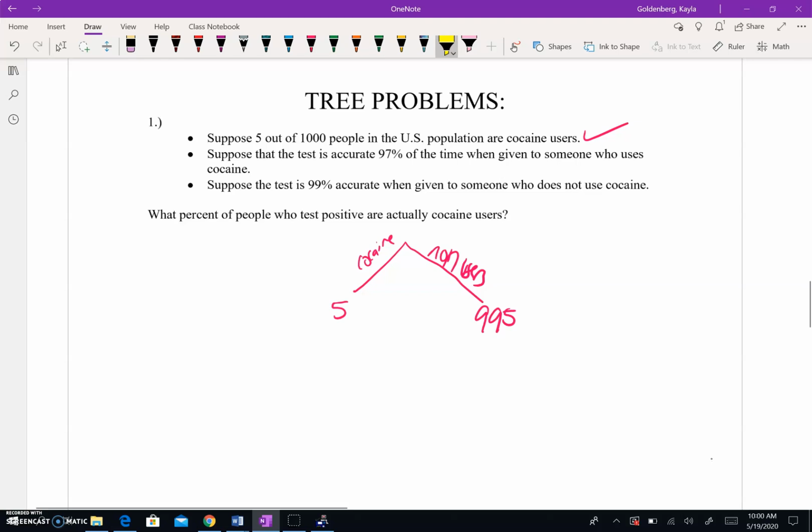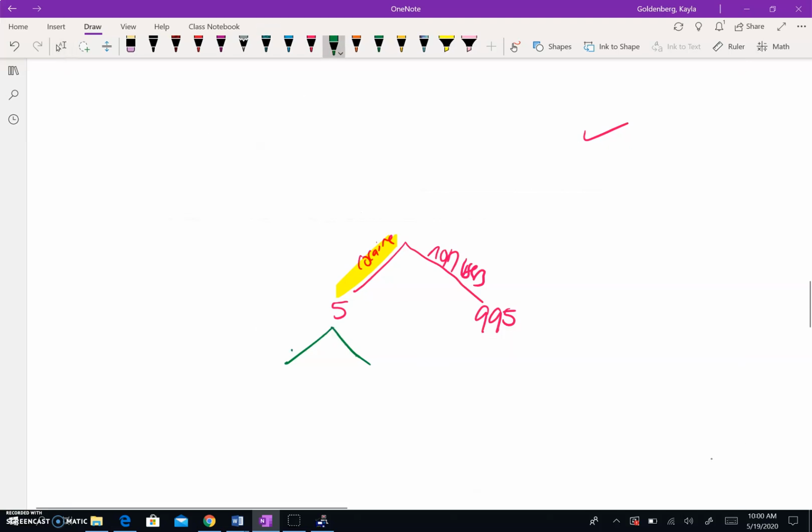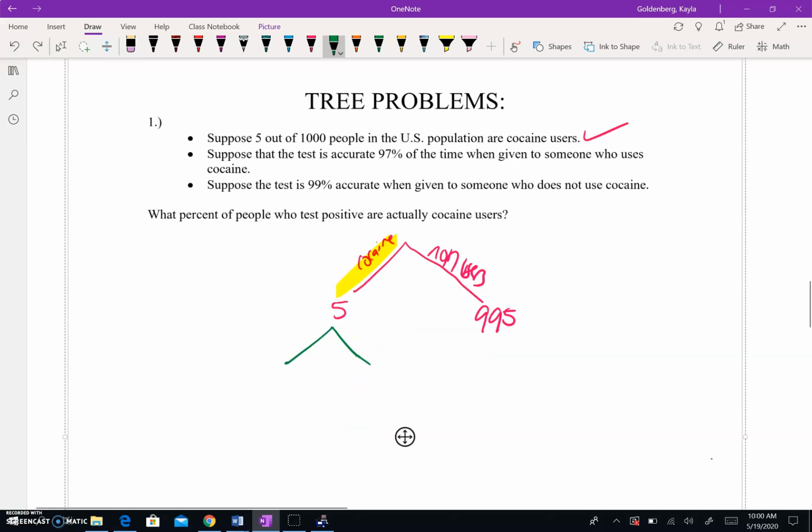So that means if I'm in the cocaine branch over here, if I take the test, right, what's going to happen is I'm just going to put the percentages. Oh, guys, I'm having some technology troubles here. So that basically means if I take 97%, that's going to give a positive rating. And then the other 3% is a negative rating. And it looks like I'm going to have to refinish this in the next video. Okay, so go ahead to video 2.